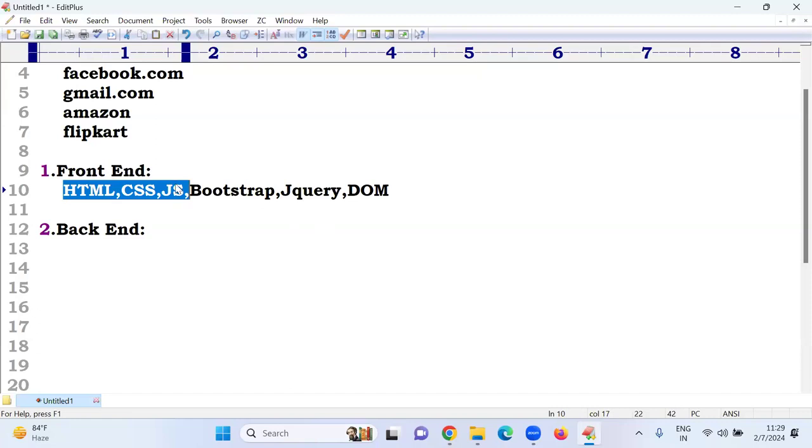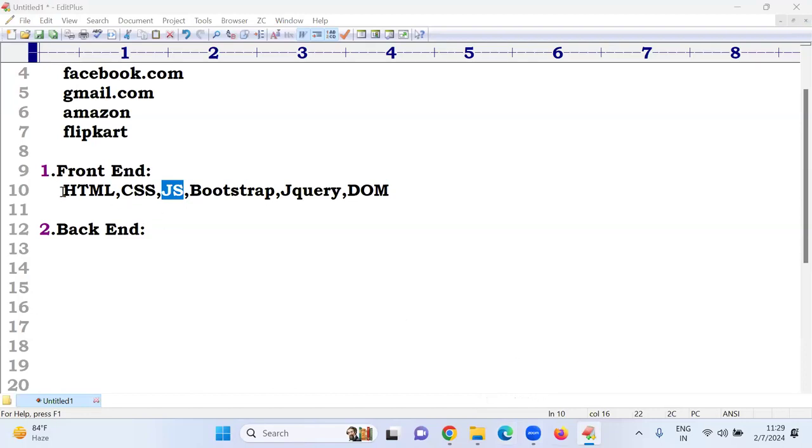But in all these 6, the very, very important technology is JavaScript. When compared with Python also, JavaScript is the most powerful technology. Because Python can be used only for backend purposes, JavaScript can be used for both backend and front end. Compared with all languages, JavaScript is the most powerful. Wherever you go tomorrow in the software industry, one fine day you will get this JavaScript.